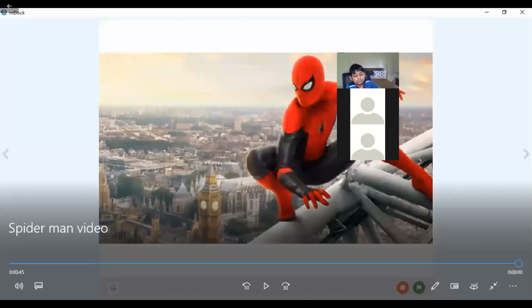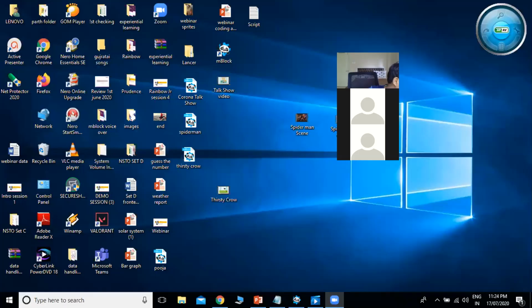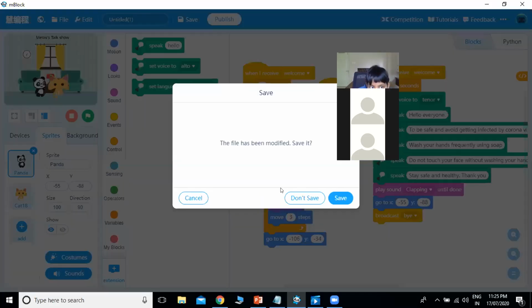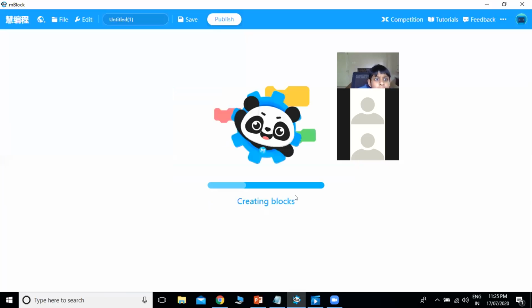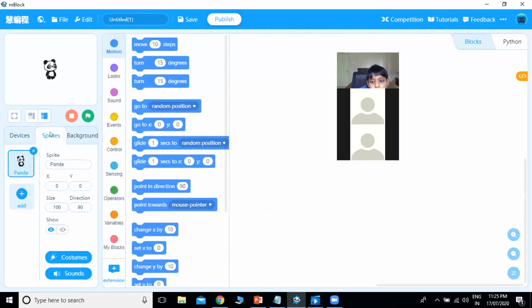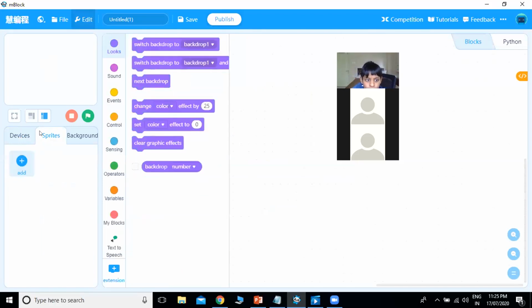Okay, so this was the movie scene which we have created using mBlock. We will do the coding for this particular scene. So what we'll do, you'll go for new file. Now first, as you have seen in the scene, there is no panda sprite. So first of all, we will delete this particular sprite which we don't need. Then we will add the sprites and background, but not all at once. We will do it scene by scene.